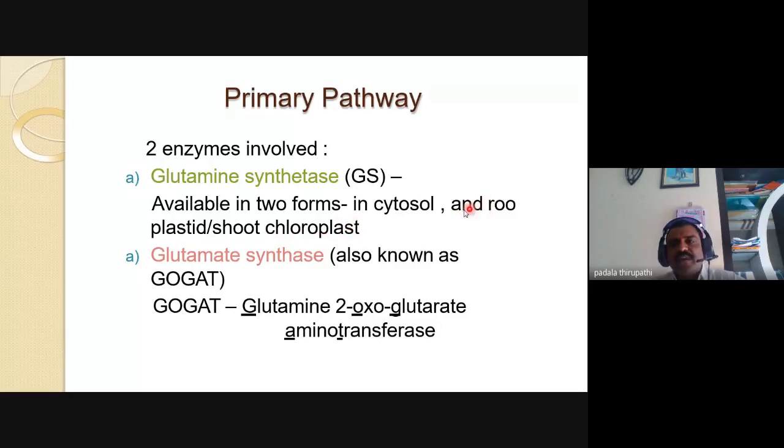Some friends asked me, sir, roots do not contain plastids. No, my dear friends, roots also contain plastids, but they are not green chlorophyllous plastids. They are leucoplasts, colorless plastids useful for the storage of food material. Is it clear?